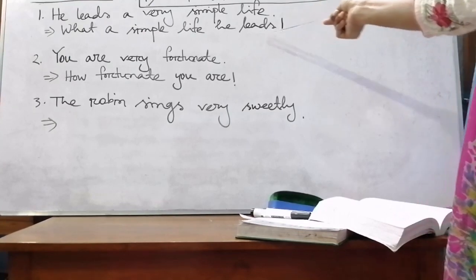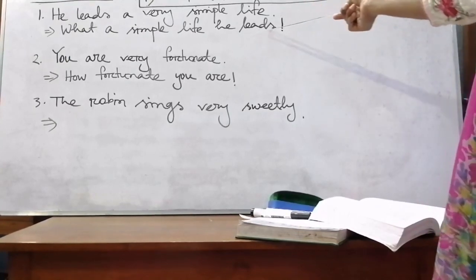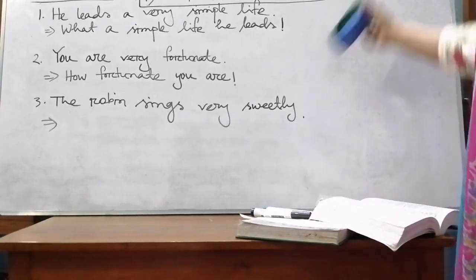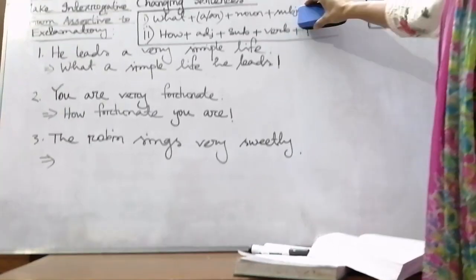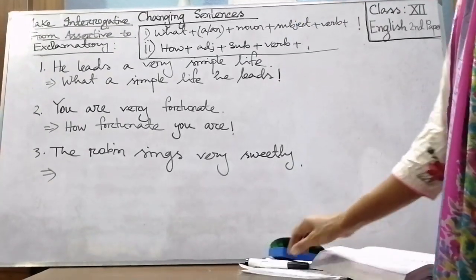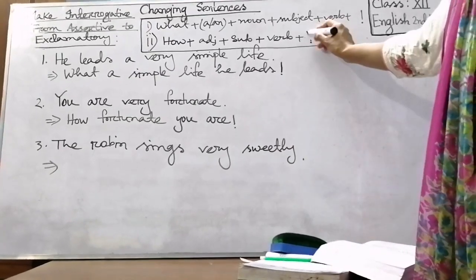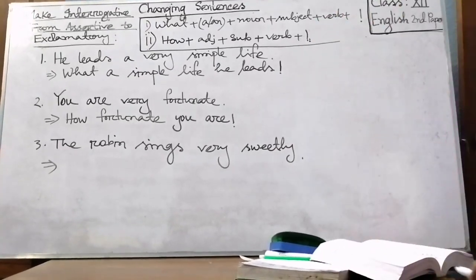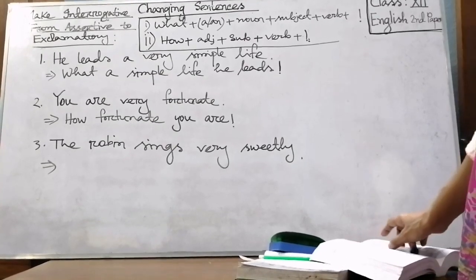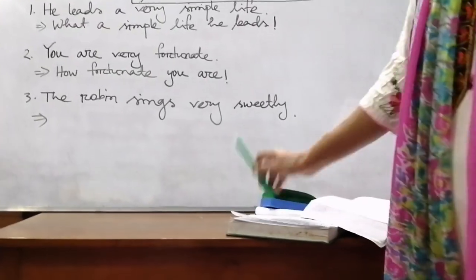You see here at the end of the sentence is the verb, not the extension; after the verb we will give an exclamatory sign.